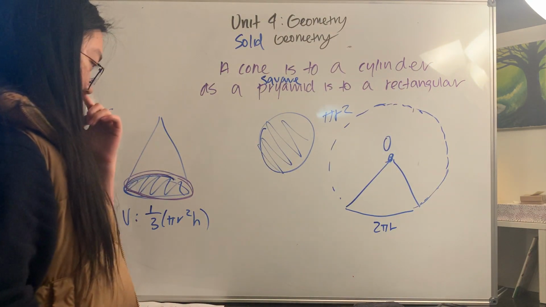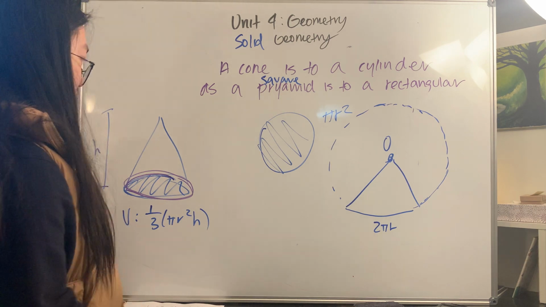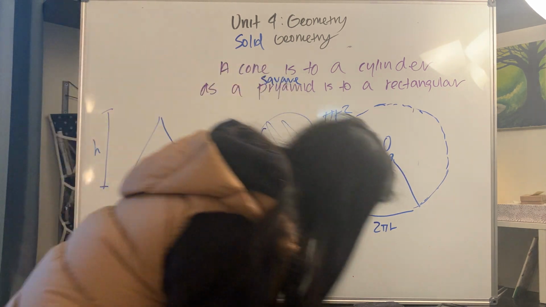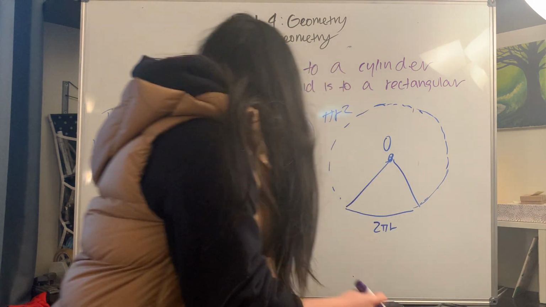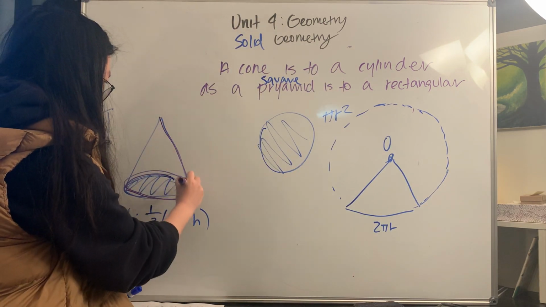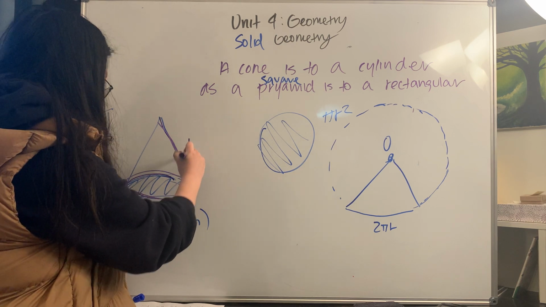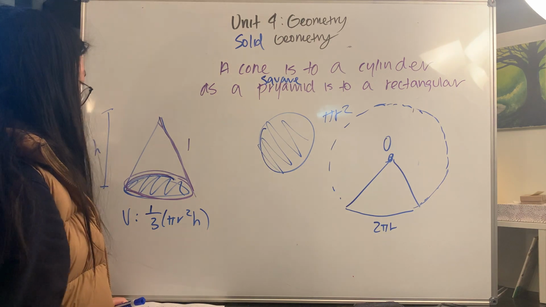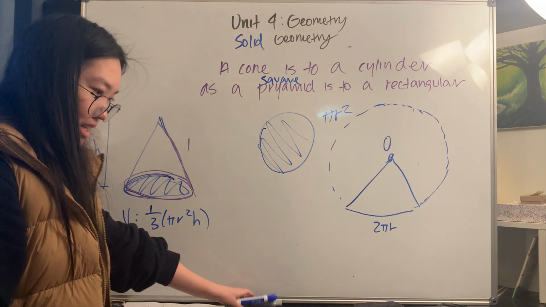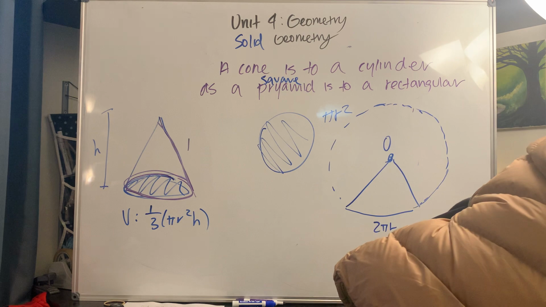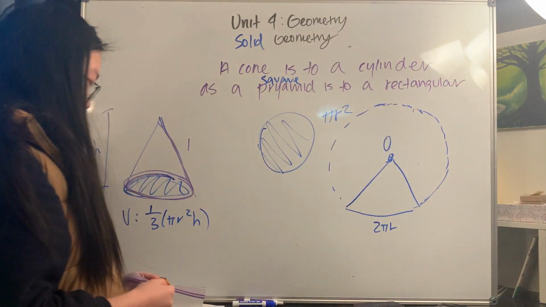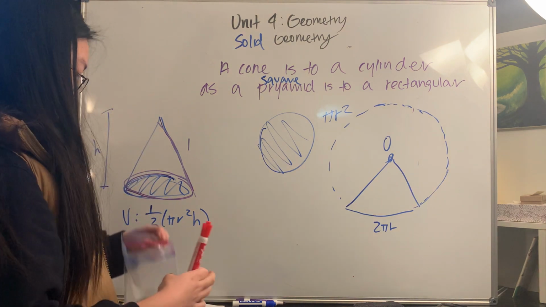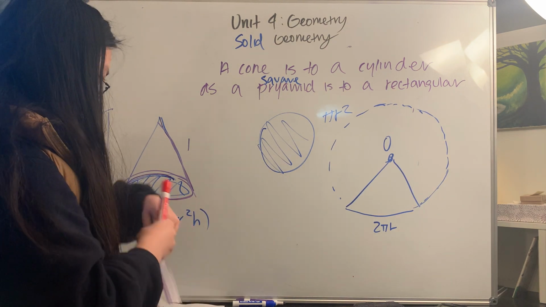And one of the last things that we need to figure out is the slant. So the slant would be here. And the slant of this, I'll just call this L. The slant of this, you'll actually need to use the Pythagorean theorem if they don't give you the slant right away. The way you'll get the slant, if it is not provided, is you have to use the height of it and the radius of the circle.